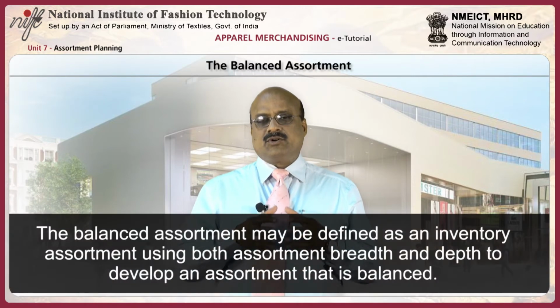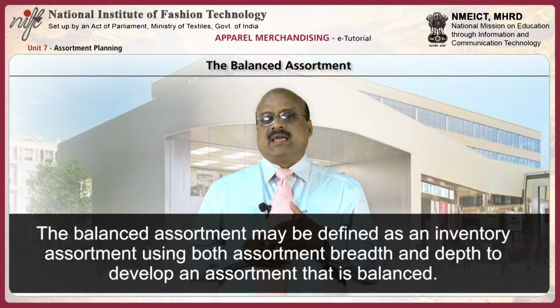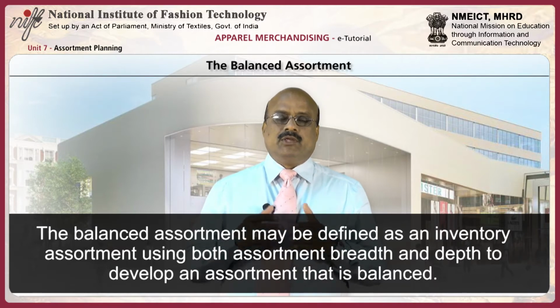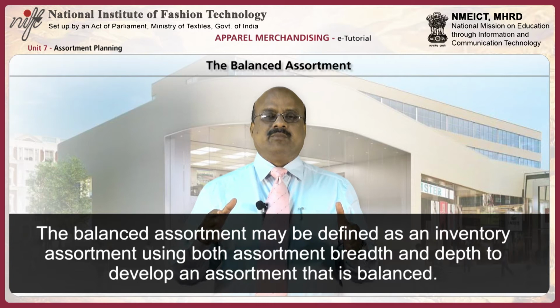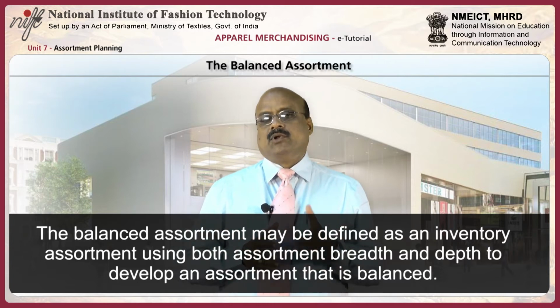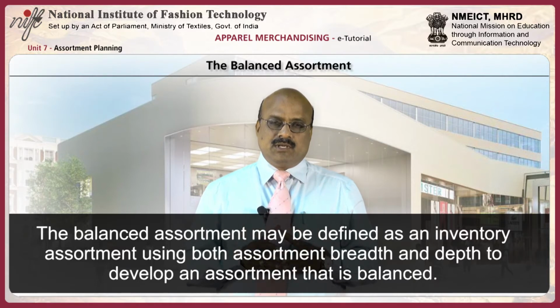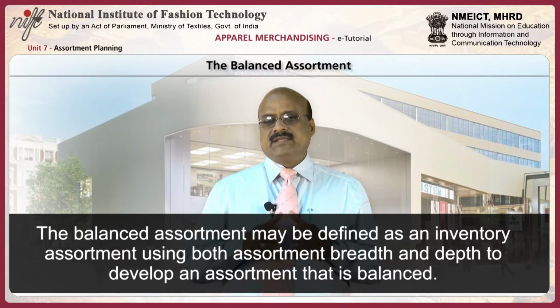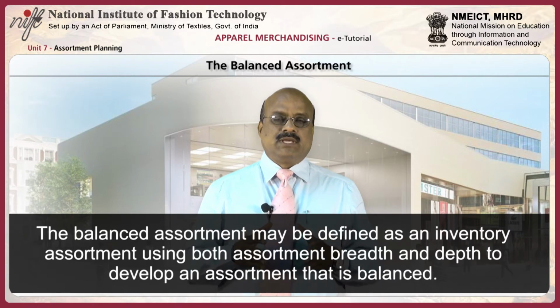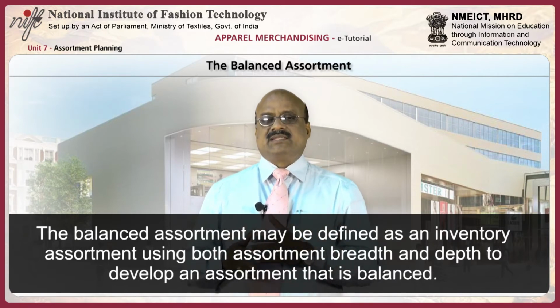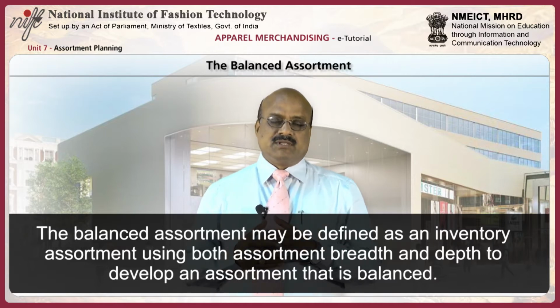The balanced assortment may be defined as an inventory assortment using both assortment breadth and depth to develop an assortment that is balanced. For example, broad assortments are used early in the season when new styles are still being tested for consumer acceptance.